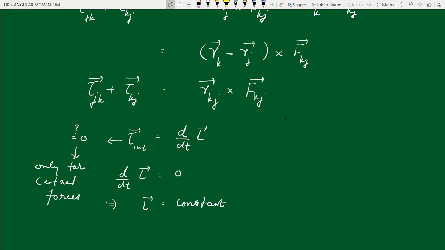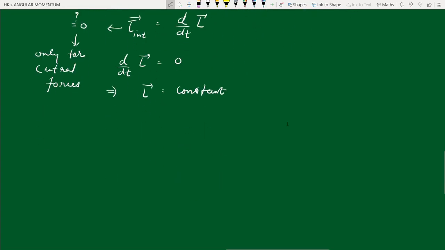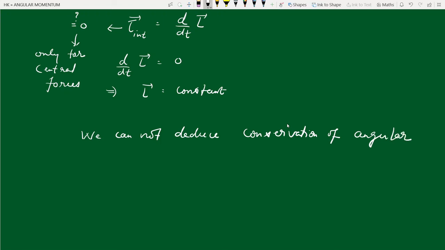But what is the experimental situation? So our conclusion is this: we cannot deduce conservation of angular momentum of an isolated system from Newton's laws.